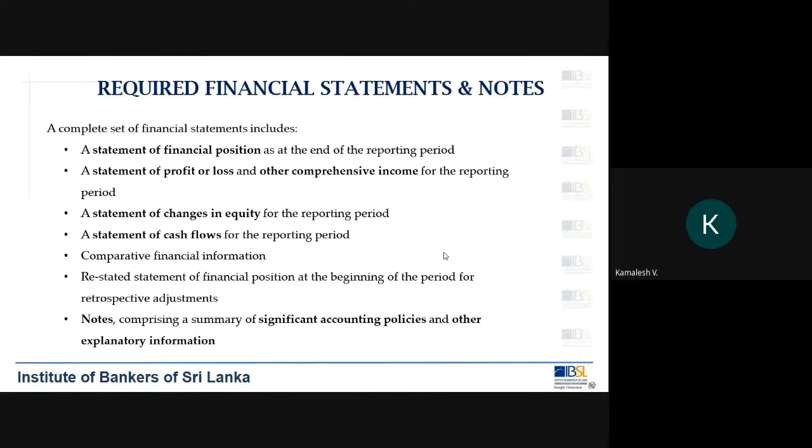Then we might also sometimes make adjustments to the financial statements where we would have made some mistakes in the prior years, but we now want to correct those. So when you correct those, it is called in accounting as you have to prepare them or adjust them